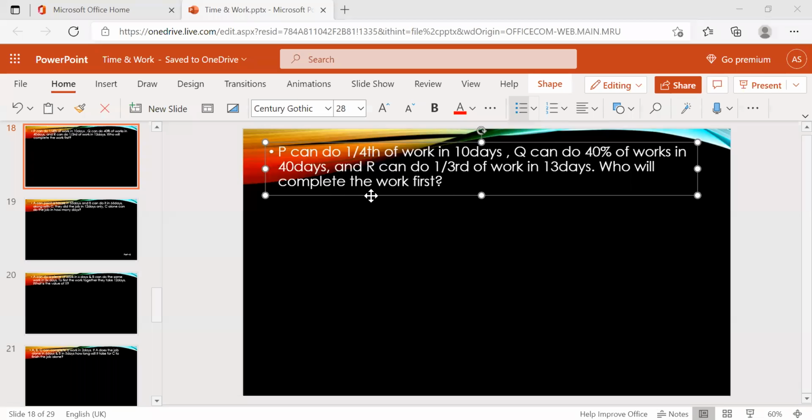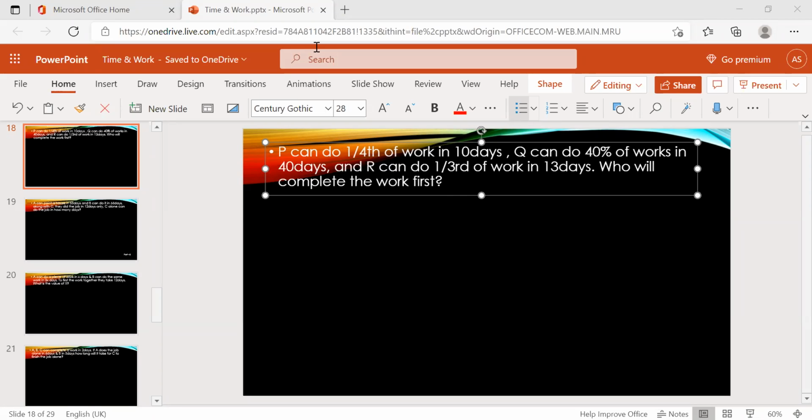They're asking. So individually they gave their efficiency for some days: 10 days, 40 days, and 13 days. If we convert to the whole work, then we can identify which person completes the work first.